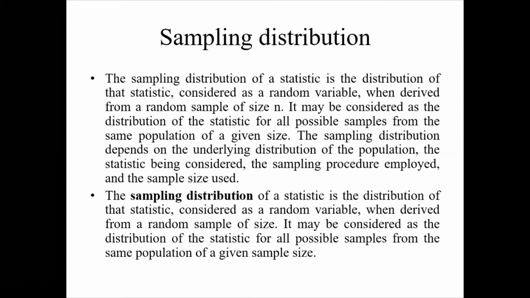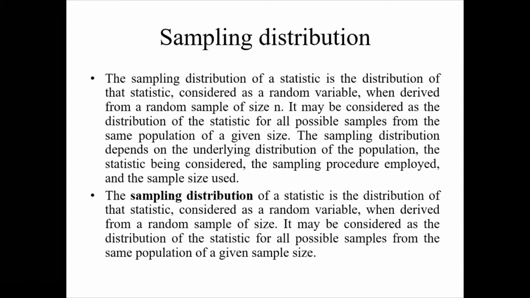Sampling distribution means if there is one population and I take samples randomly, repeatedly. With 3,000 students, first I take 50 students and calculate their average height.